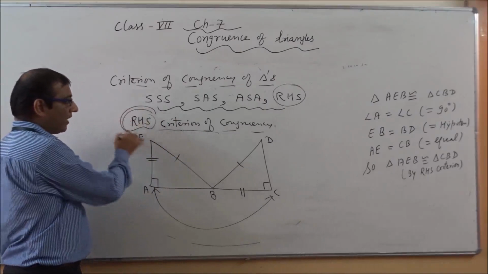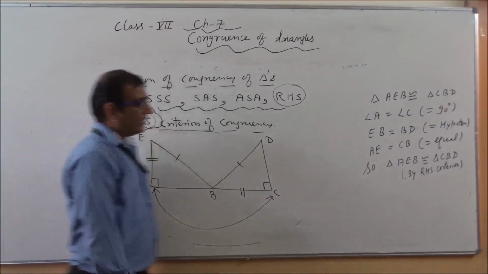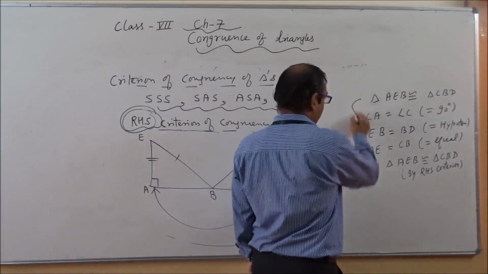Then we can say we will apply this RHS property, and this is the example related with this.